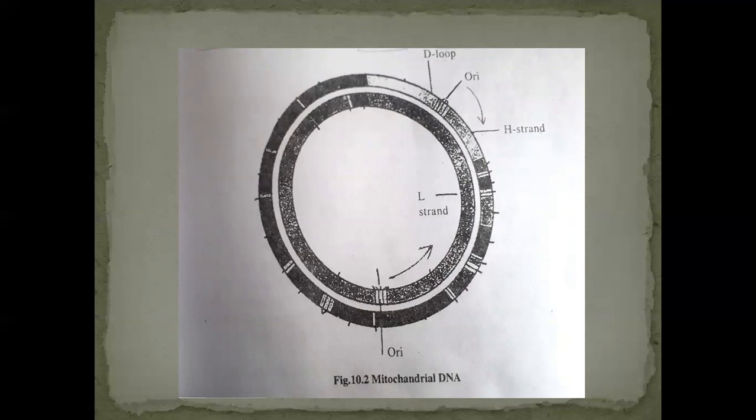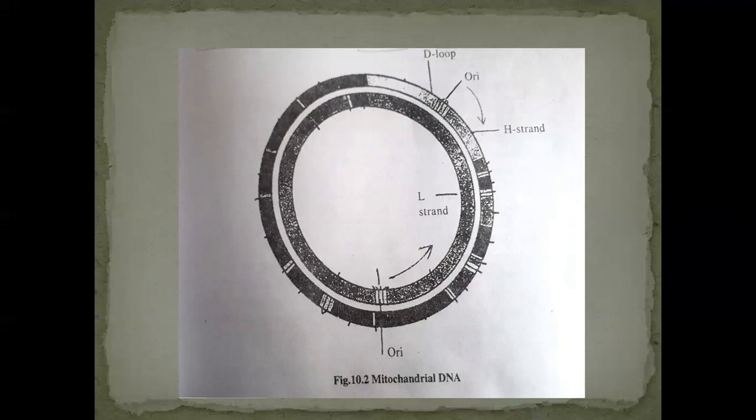In both strands, the replication is unidirectional, but in opposite directions. In both strands, that is the H strand and L strand, the origin of replication sites are located at different positions, not in the same place. The first replication starts in the H strand, that is the outer strand, at the ORI site in the D loop. And the replication in this strand continues till it reaches the ORI locus of the other strand, that is the light strand.